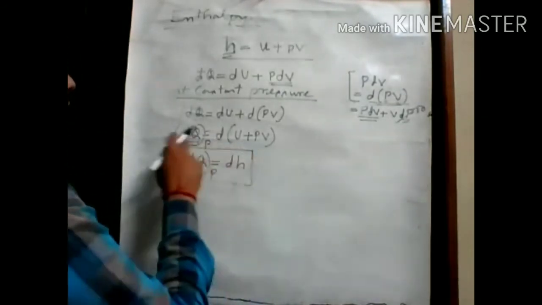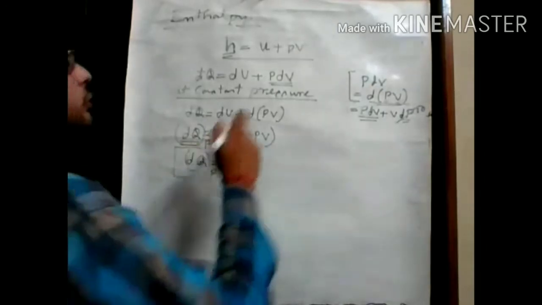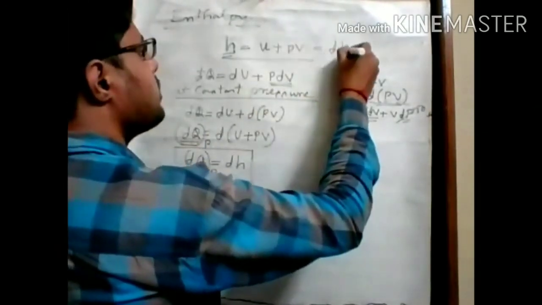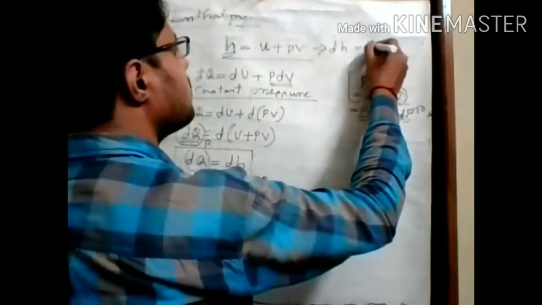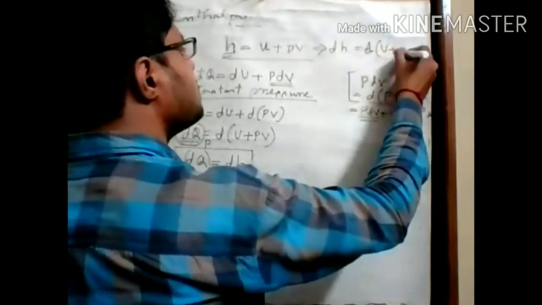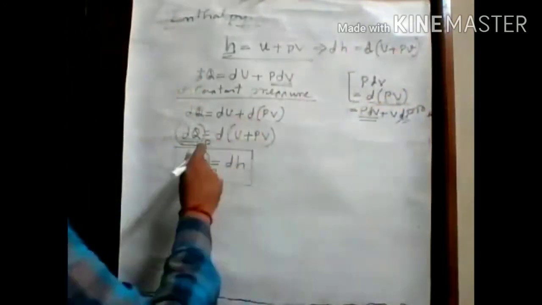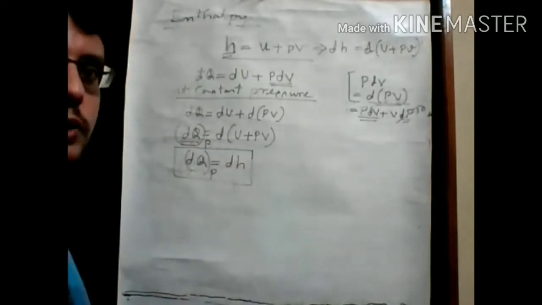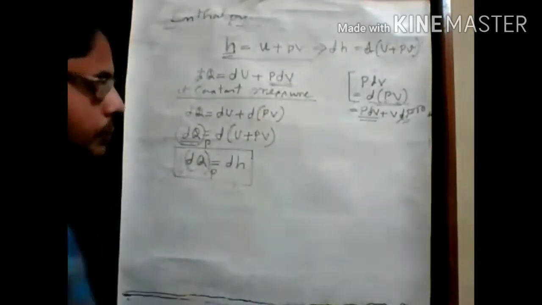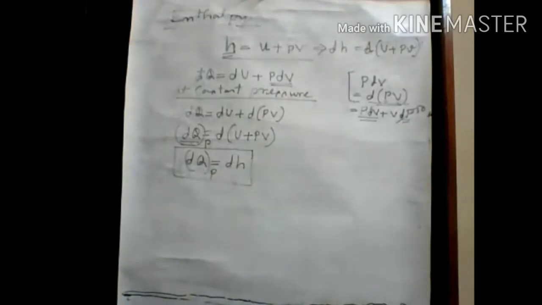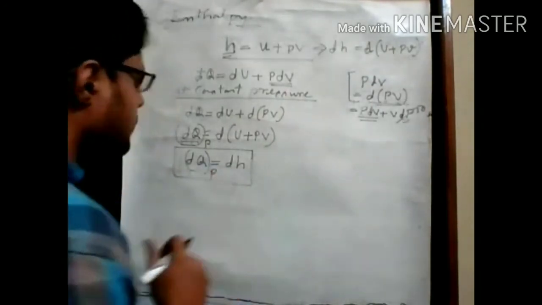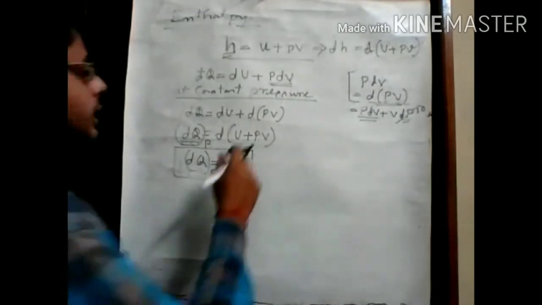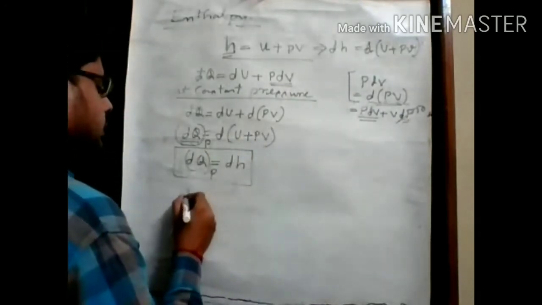Okay, because this dQ is at constant pressure, and if we write this expression in differential form, we can write dH equals d(U plus PV). So the same thing: the heat at constant pressure is equal to the change in enthalpy. If we rewrite this expression, we can write dQp equals dH.